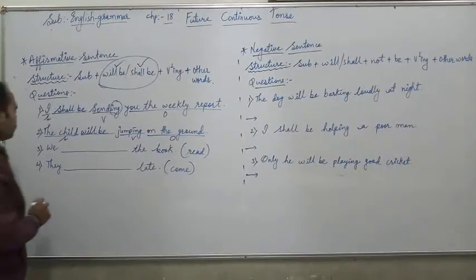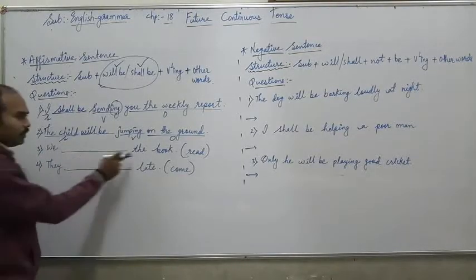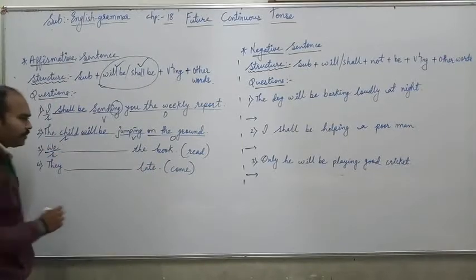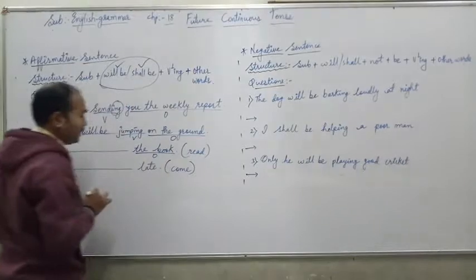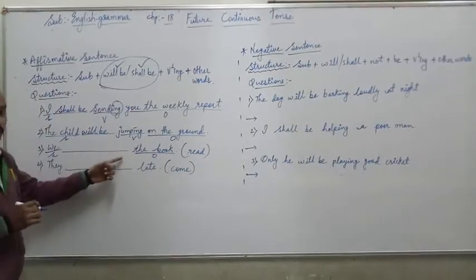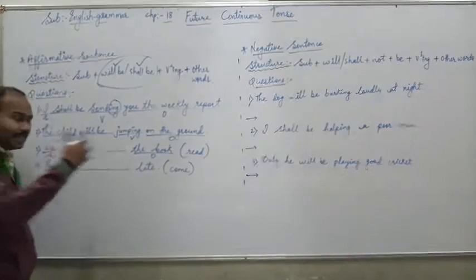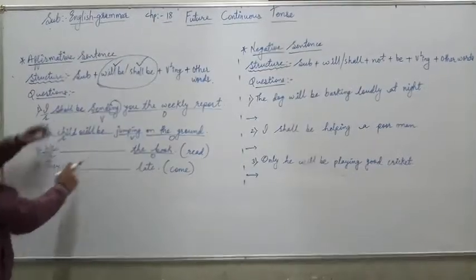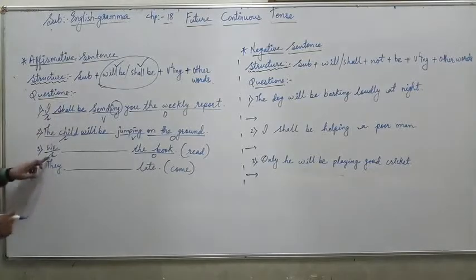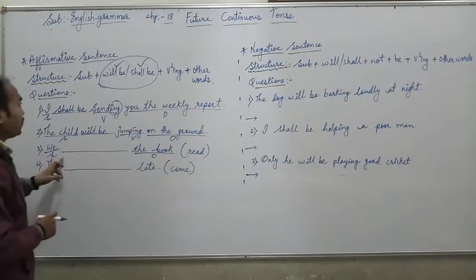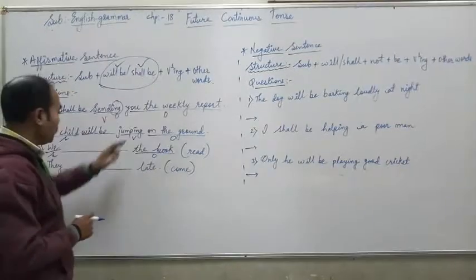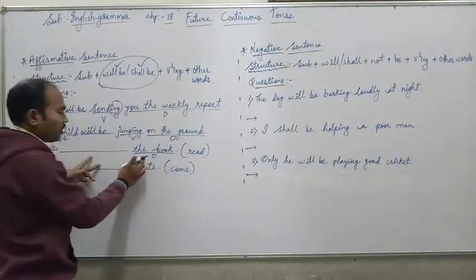Okay. Now next question, question number 3. We dash the book. So underline the subject over here, and the book is the other words. Here the verb is missing, but we have given an additional hint in the bracket. We have to use the word in the given bracket to fill this blank. According to the structure, the subject is given. Then after the subject, what do you have to write? Will be or shall be, and the given verb in ing form, because finally the other words are already given.